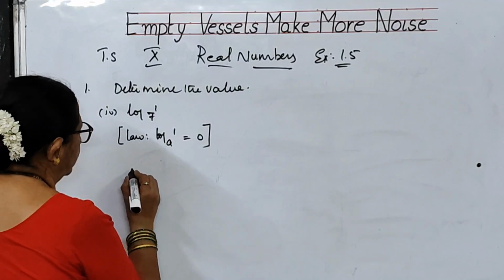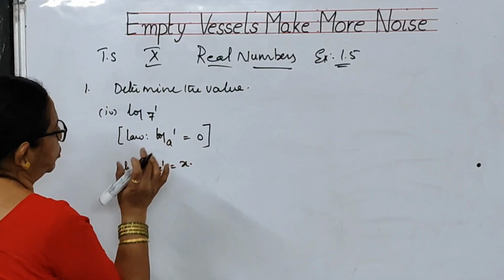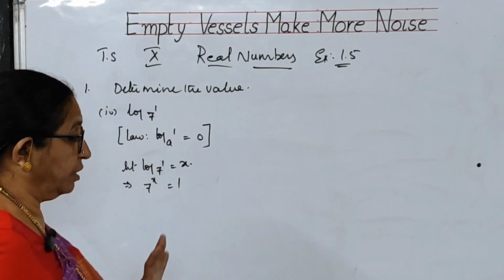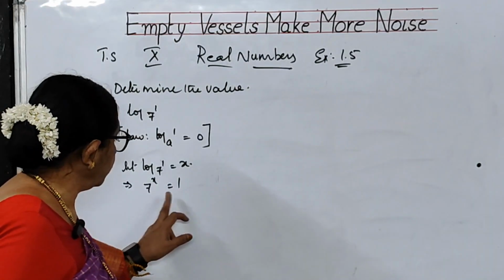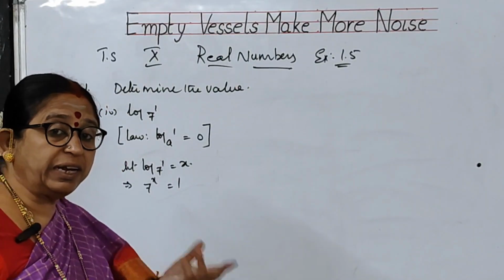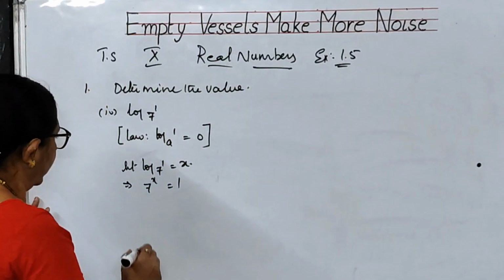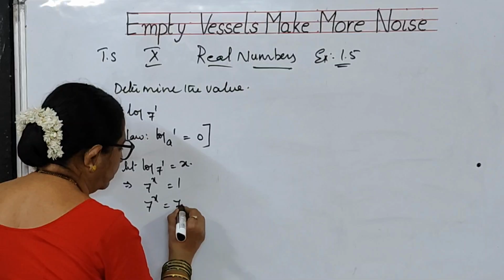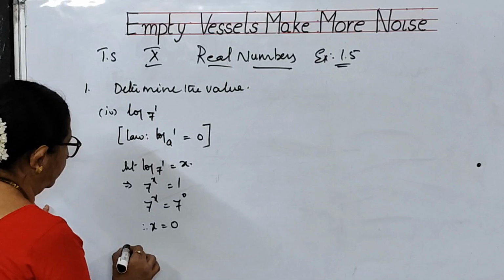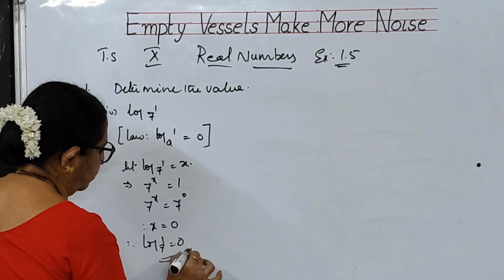Okay, children. So let us say let log 1 to the base 7 is equal to x. We are going to prove this. What does this imply? 7 to the power of x is equal to 1. See, children, we can do this problem only when we have the same bases. That means I should write 1 with base 7. How can I write 1 with base 7? Any number to the power of 0 is 1. You know that. So I can write it as 7 to the power of x is equal to 7 to the power of 0. So what can you say? X is equal to 0. Therefore, what am I getting? Log 1 to the base 7 is equal to 0 is the answer.